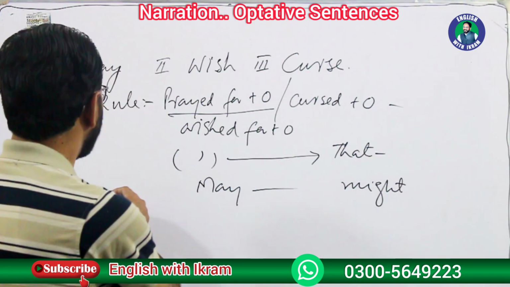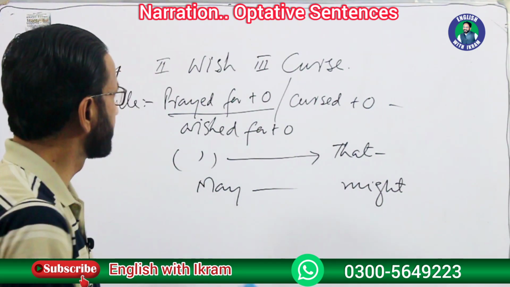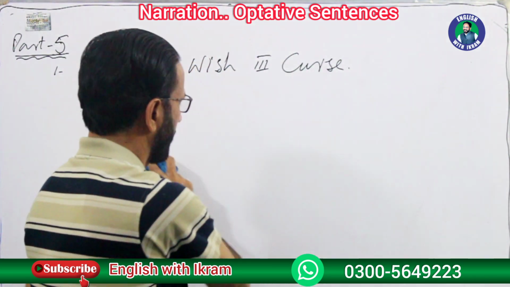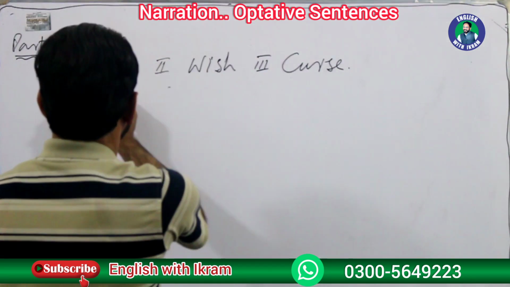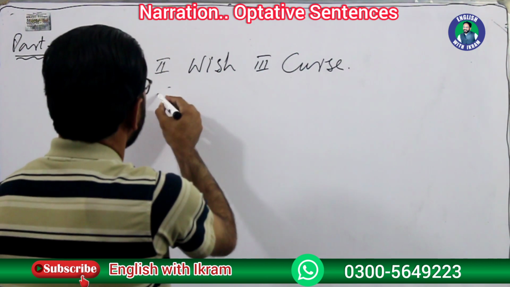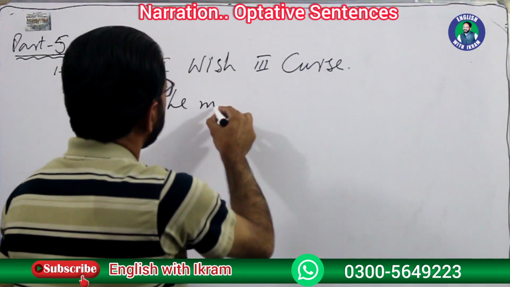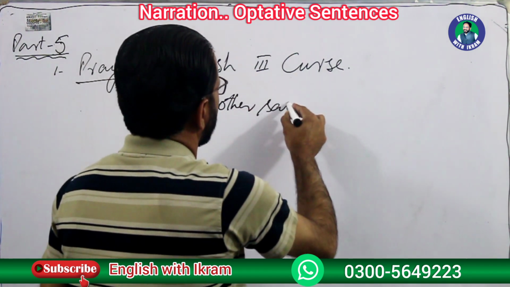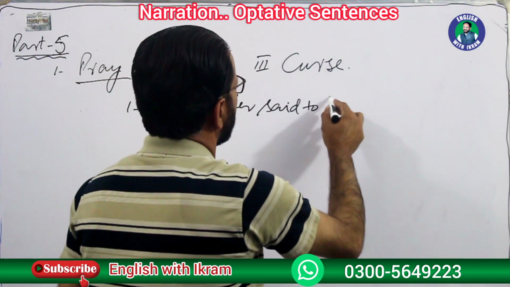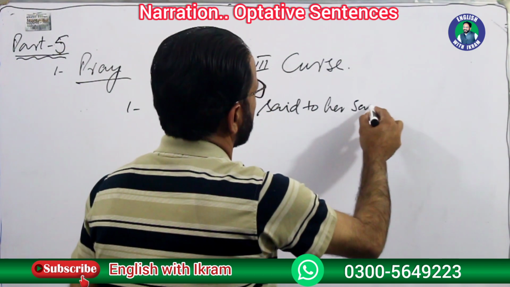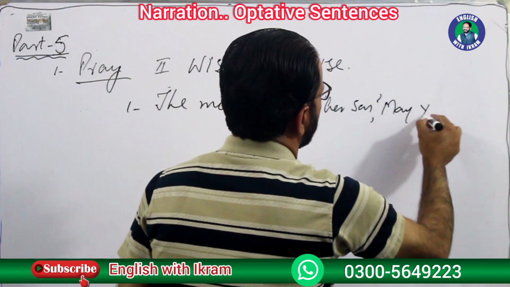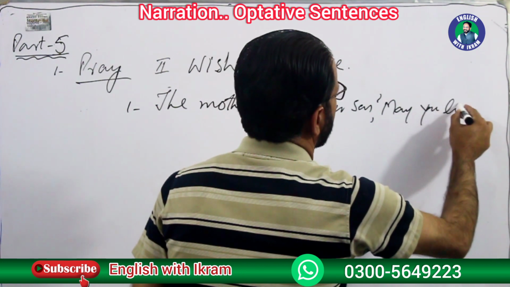Let's take the first one, pray. For example, the sentence is, the mother said to her son, it's a very common sentence, may you live long.